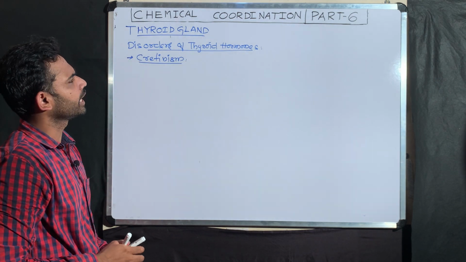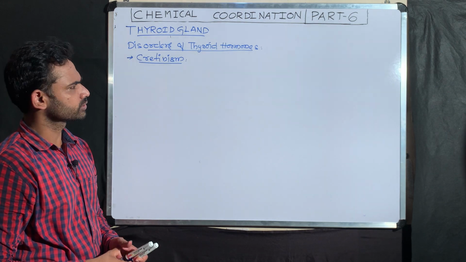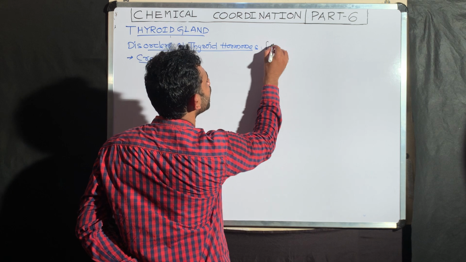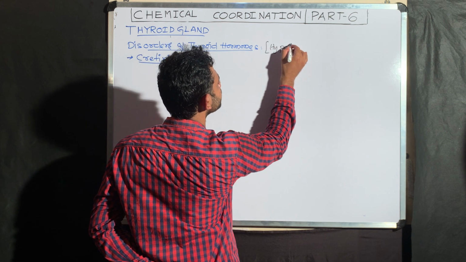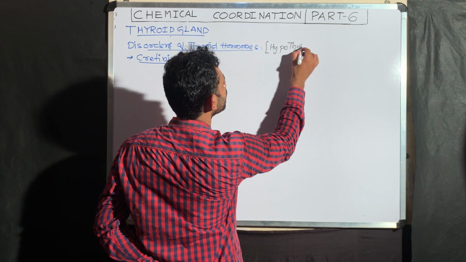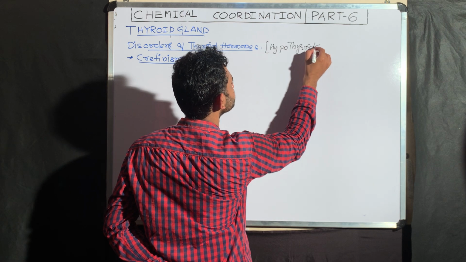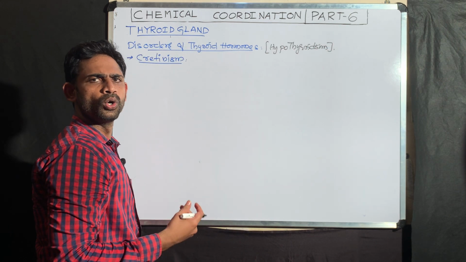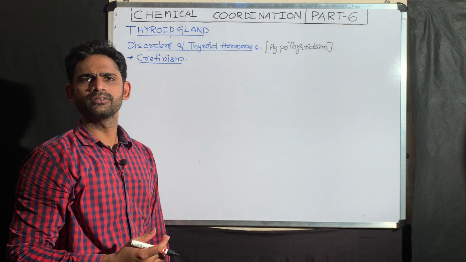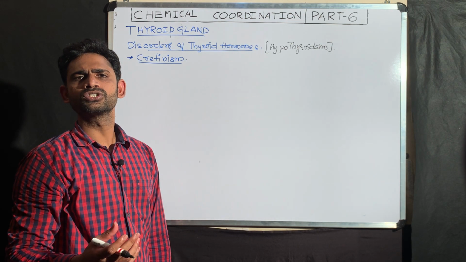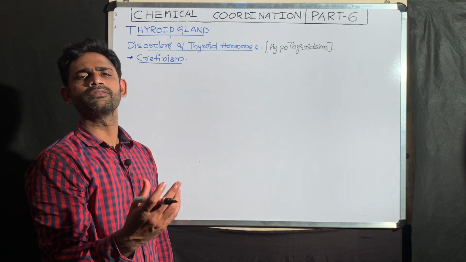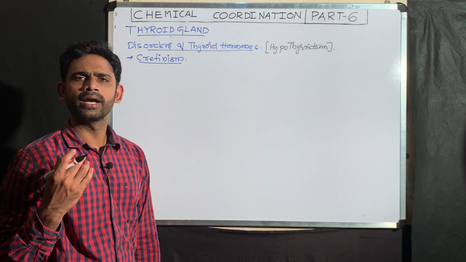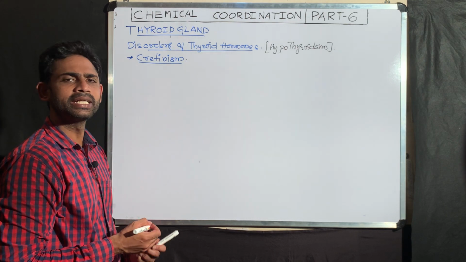So within the disorders of thyroid hormones, first I am going to tell about hypothyroidism. What is the meaning of hypothyroidism? A lower, or deficient, synthesis of thyroid hormone. Deficiency in thyroid hormones is hypothyroidism. Within that, the first one is cretinism.